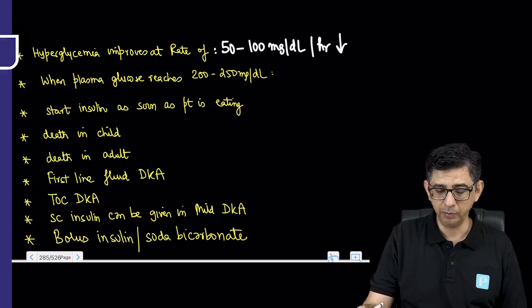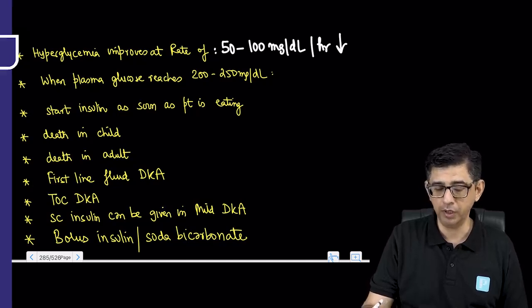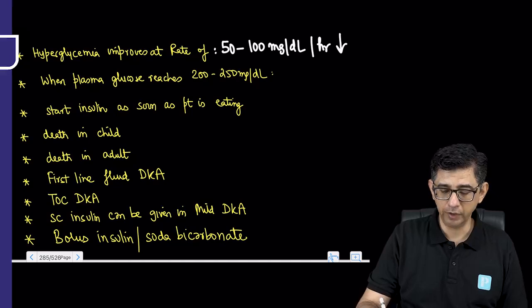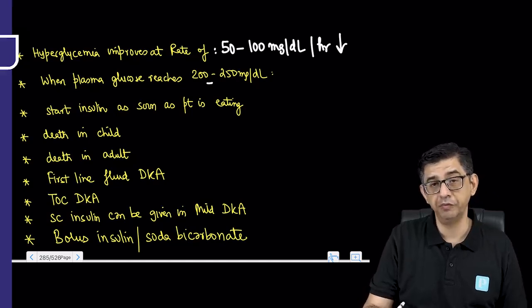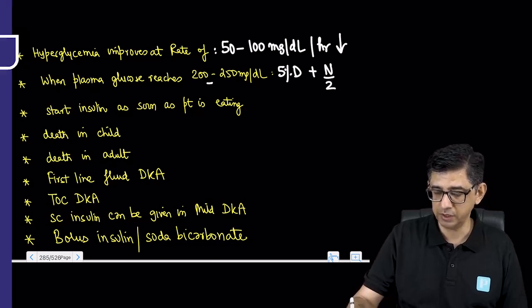Then whenever the plasma glucose reaches a range of 200 to 250, when the patient came the value was between 250 to 600, you will change the IV fluid. The IV fluid that is now to be given to the patient is 5% dextrose, given along with half normal saline, that is 0.45% saline.